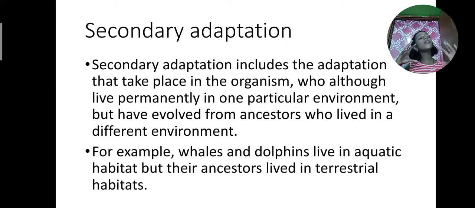The ancestors of those animals were living in a different environment, but now the organisms are living in another environment. For example, whales and dolphins live in an aquatic habitat. But do you know that the ancestors of whales and dolphins lived in terrestrial habitats? Okay, this is a fun fact, right?